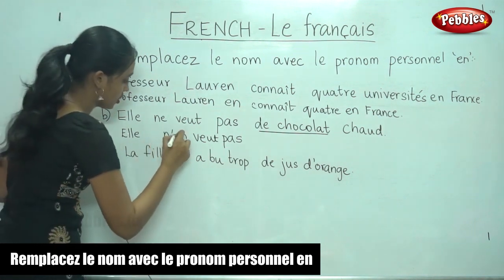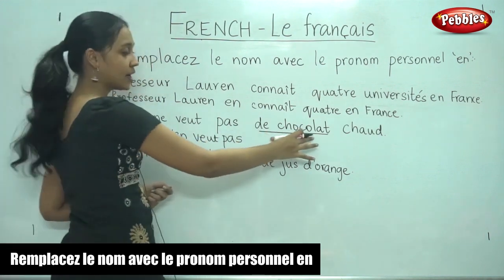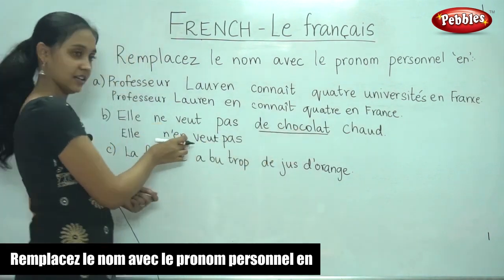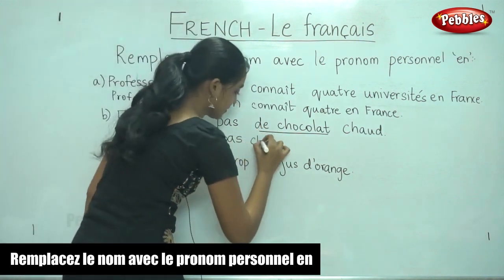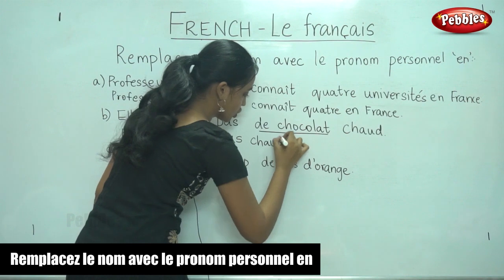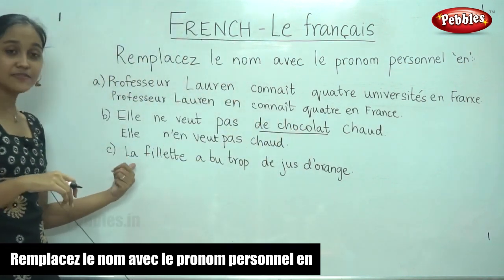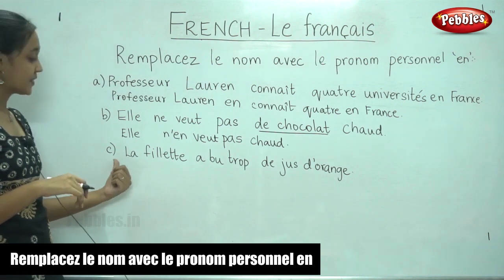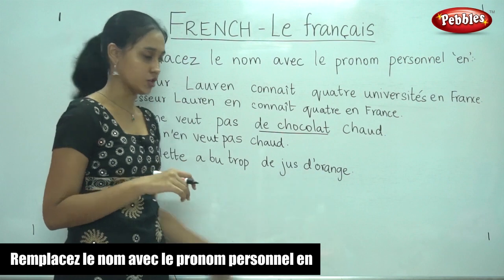So, elle n'en veut pas, and we are replacing this with en. So you don't have to write this again in the next sentence. You only have to write chaud. So this is how you write. And finally, the last sentence. La fille a bu trop de jus d'orange.